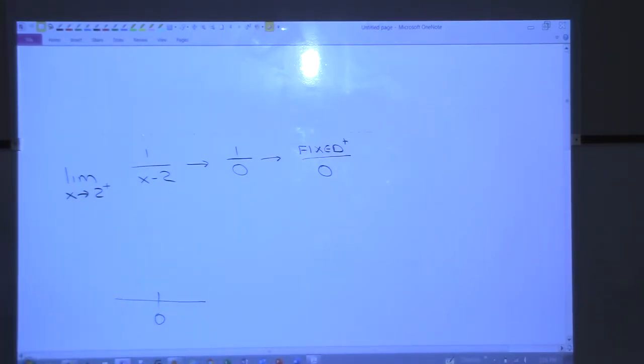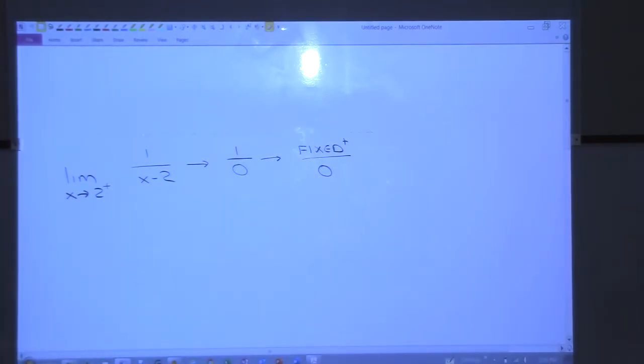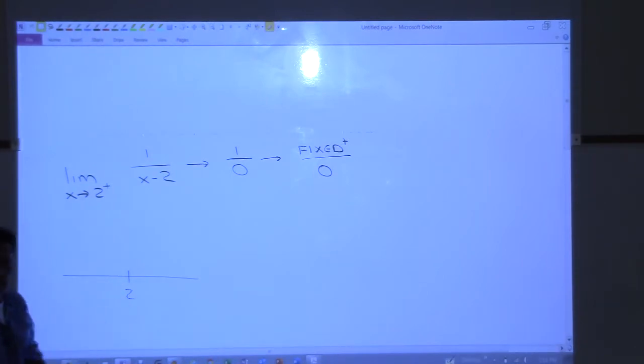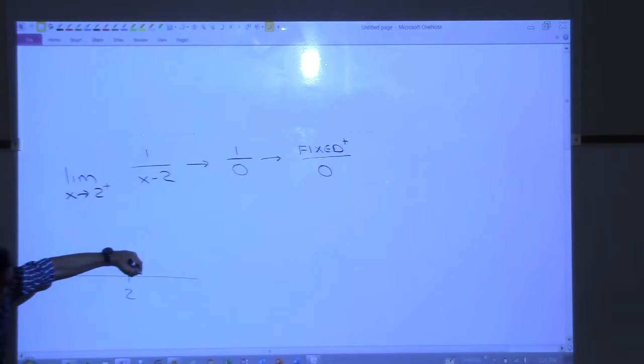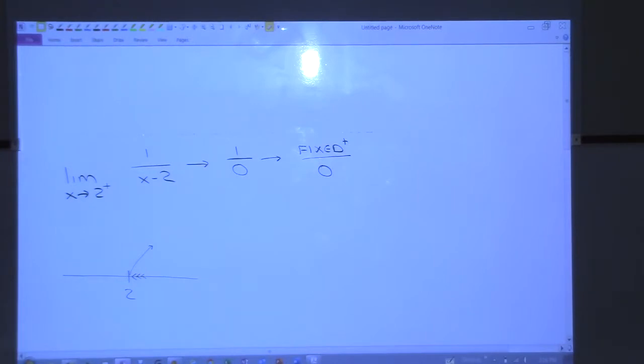So how do we determine that? Here's how I do it. I look at what I'm approaching. What am I approaching? 2. I draw a number line and put 2 here. Which side are we coming into 2 from? We're coming in from the right. So can somebody give me an example of a number to the right of 2, but just a little bit bigger than 2?